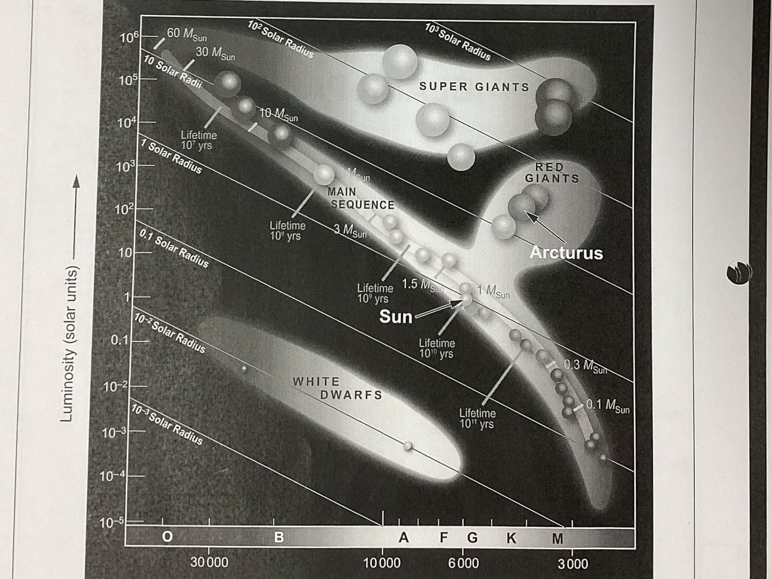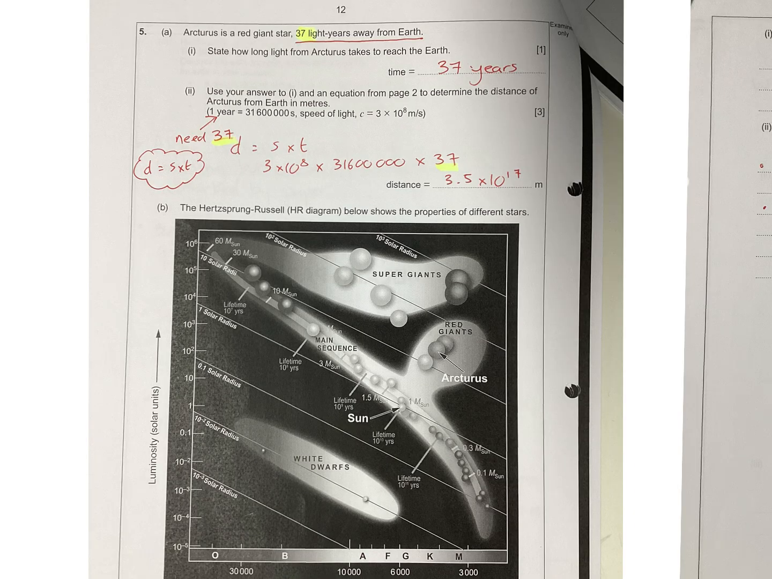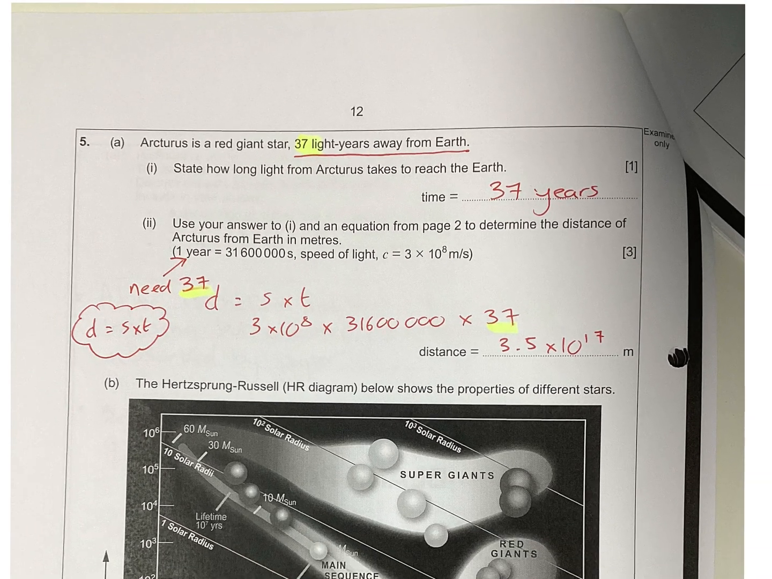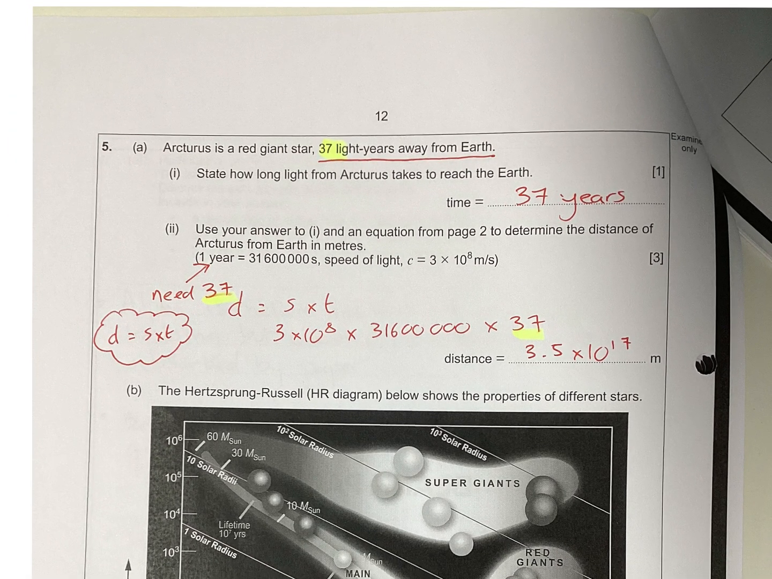Now, this would usually be a full colour diagram, but because this is a printout, it's in black and white. But the first question says, red giant star, 37 light years away from Earth. State how long that light takes to reach Earth. 37 years. Don't just put 37. Because it takes 37 years. Don't put light years either, because 37 light years is not a time, that's a distance. So you've got to be a little bit careful there with that 1 mark.